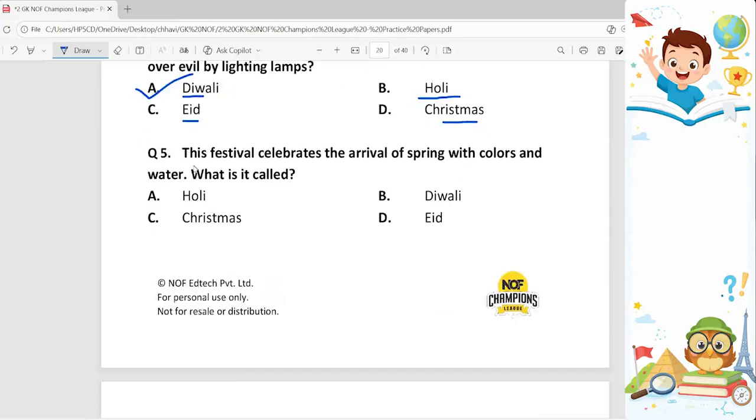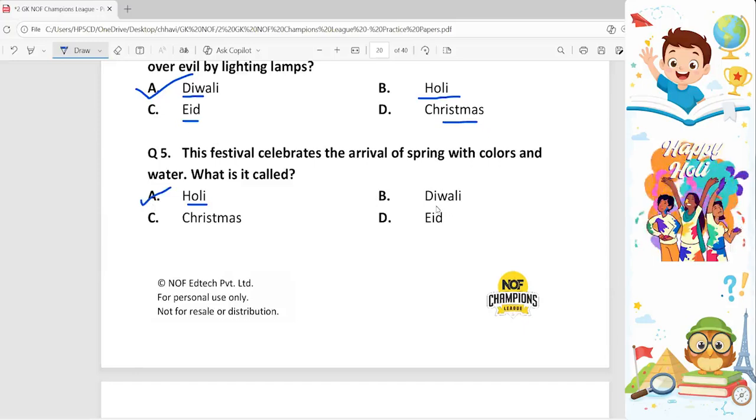Question 5th. This festival celebrates the arrival of spring with colors and water. What is it called? Holi is the correct answer because this is the festival which is celebrated on the arrival of spring and it is celebrated with colors and water. So option A is the correct answer. As we all know that Diwali is the festival of lights, Christmas is the festival of Christians and Eid is the festival of Muslims.